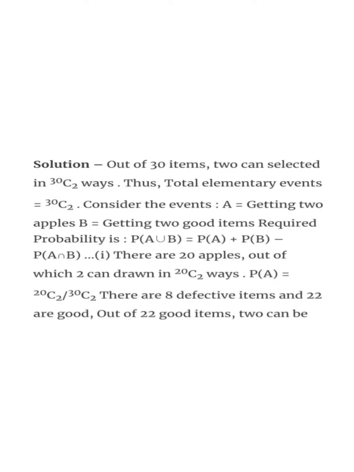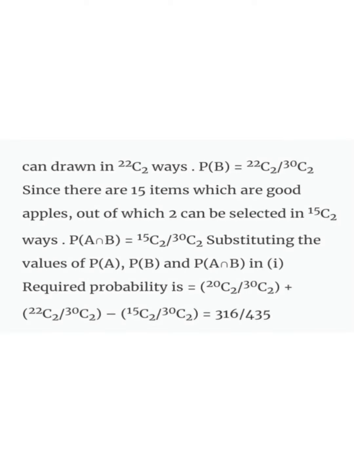Consider two events A and B. P(A union B) is equal to P(A) plus P(B) minus P(A intersection B). As I already said, there are 20 apples, out of which 2 can be drawn in 20C2 ways. P(A) is equal to 20C2 by 30C2. There are 8 defective items and 22 are good. Out of 22 good items, 2 can be drawn in 22C2 ways. Probability of B is equal to 22C2 by 30C2.